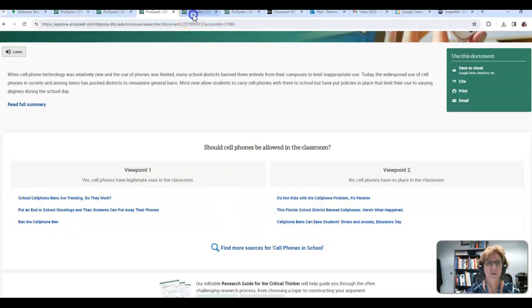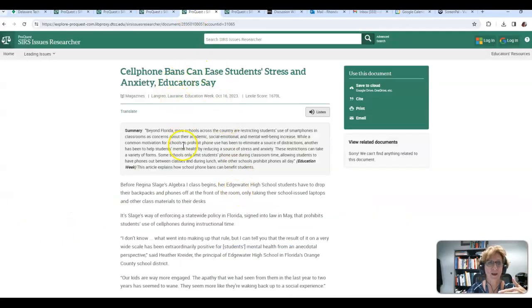So for example, here is one that says, no, we should not ban cell phones. And you can see this article here, can ease students' stress and anxiety. When you look at that article, you do need to make sure it passes the CRAP test. So look at the date, make sure it is from a reputable source. And if it says University Wire, please do not choose it. I will not approve it. That's a college newspaper. It's not a professional newspaper. So I won't approve that.